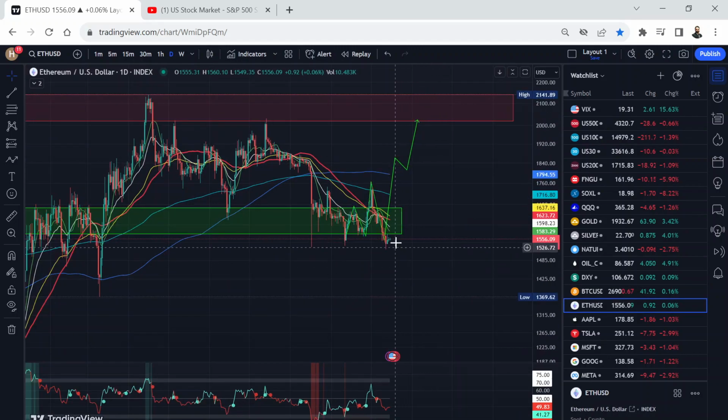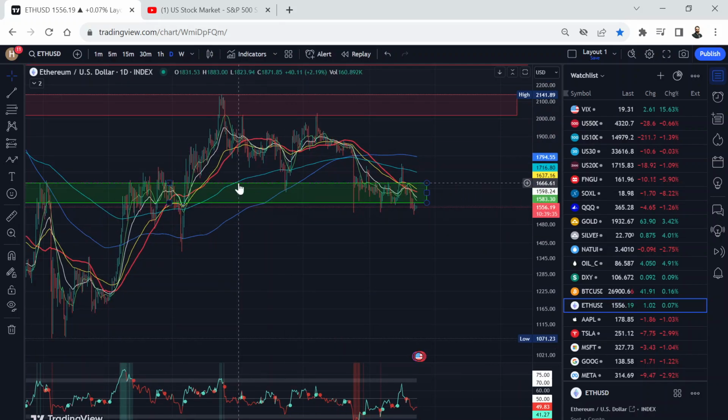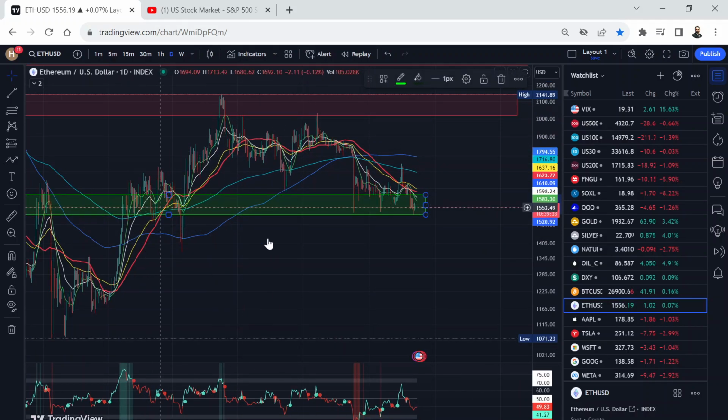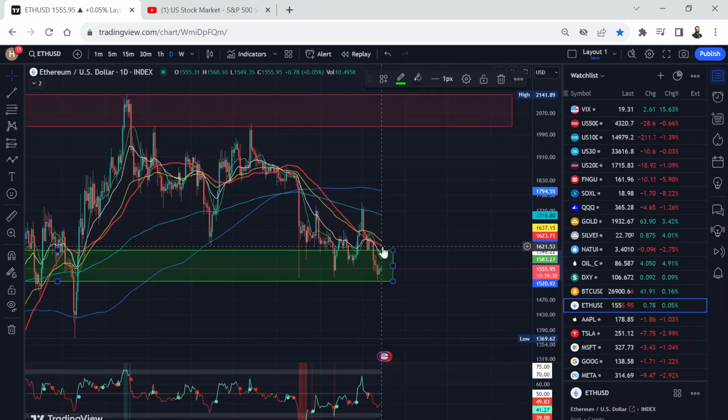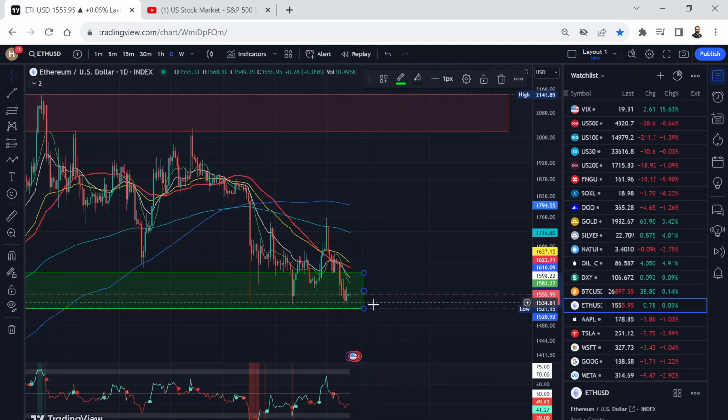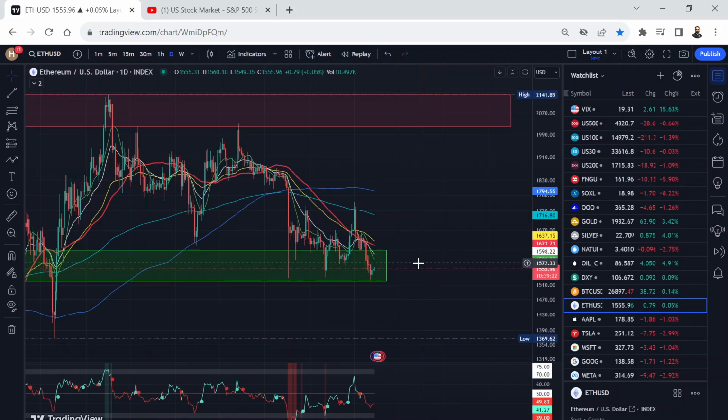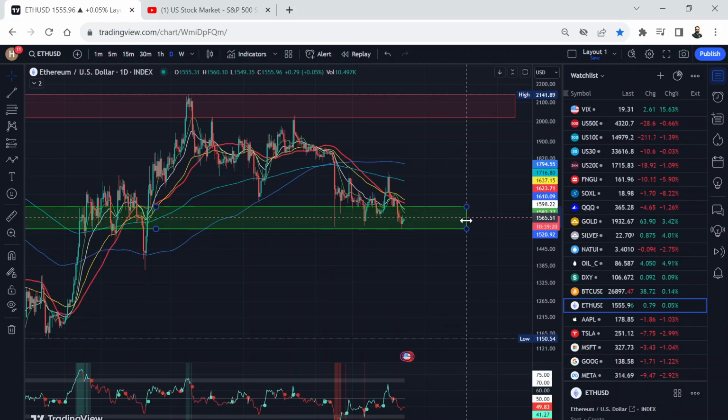Ethereum, same thing here, looking a bit weak, very, very weak compared to Bitcoin. Now it's going a little bit down on this support line. It's in the support box. Okay, you can see previous supports here, and we made a new low with higher momentum on RSI. So again, it's all going to depend on Bitcoin. If Bitcoin is bullish, Ethereum is going to follow that.